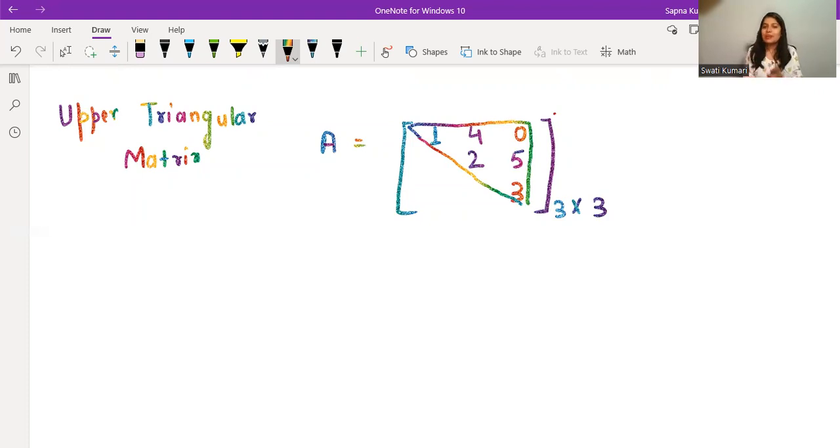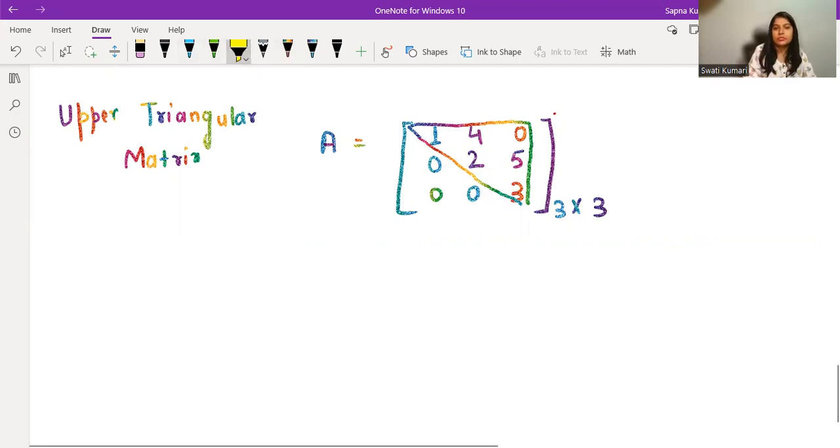And once I'm getting an upper triangle, all the rest entries they have to be 0, right? So except 0, you can see that we are forming an upper triangle. So yes, that is a very simple and very straightforward definition of upper triangular matrix. Okay, so let me just show you that yes, this is our upper triangle.